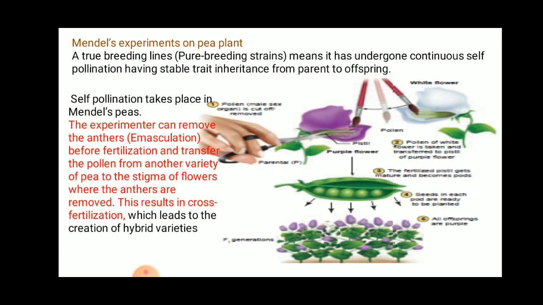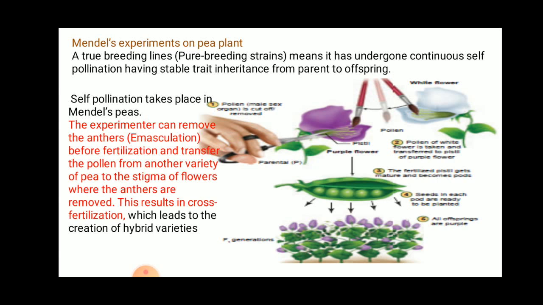Then Mendel's experiments on pea plants. So what actually are true breeding lines or pure breeding strains? These words you will come across on a number of pages. Okay, true breeding lines or pure breeding strains means they have undergone continuous self-pollination. The plant which has undergone continuous self-pollination is called a pure breeding strain, and it will have stable trait inheritance from parents to the offspring.